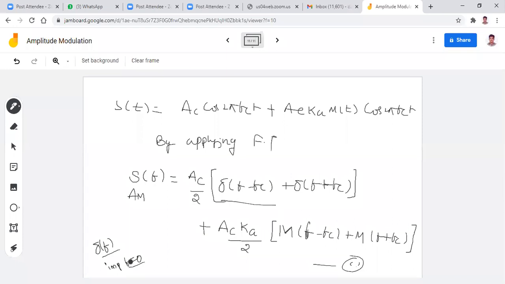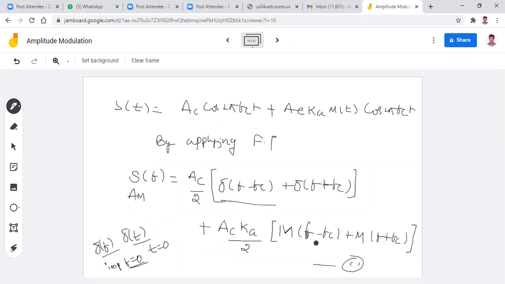When you go for the impulse function, del of t is an impulse that exists only when t equal to 0. Similarly, del of f is an impulse that exists only when f equal to 0. And what is the meaning of del of f minus fc? It is shifted by fc, existing when f equals fc. Del of f plus fc exists only when f equals minus fc.